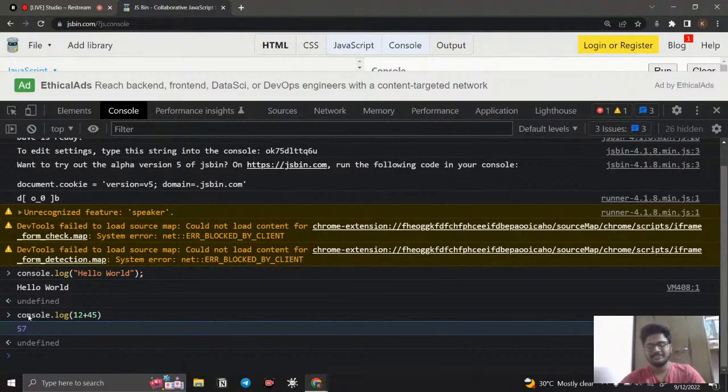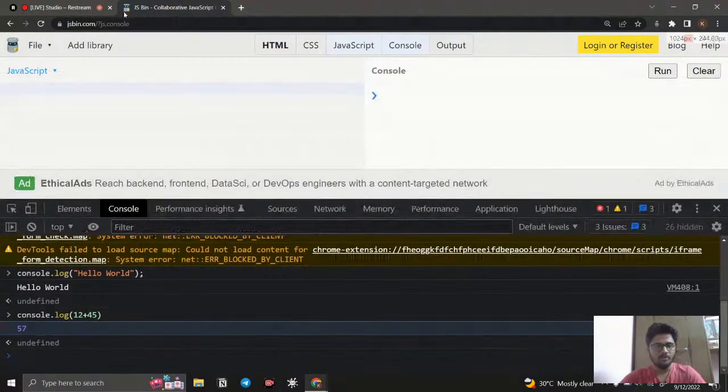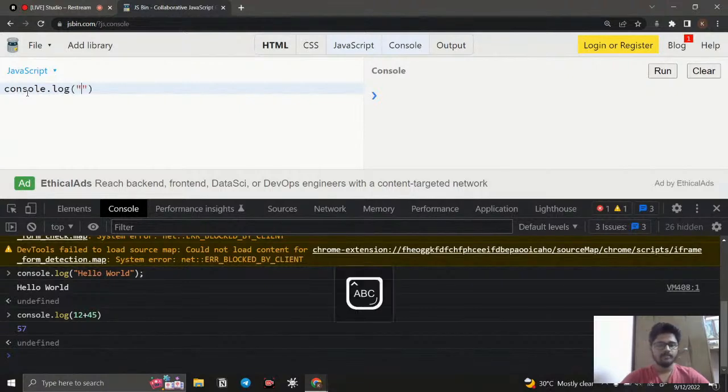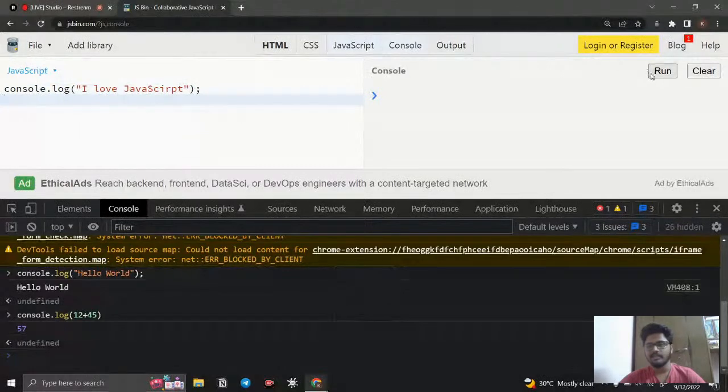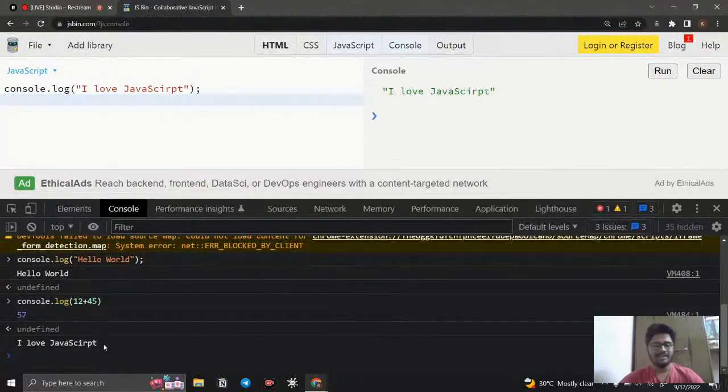So console is a place that just shows our result. We can use this place to debug our code, so that is why the console is used. As an example, below in the JavaScript file, I say console.log, and here I say I love JavaScript, like this. I press enter, and here you can see a run option. It is to run the code. If I click run, you can see I love JavaScript is returned in my browser console, and also in JSBin. Both are the same.